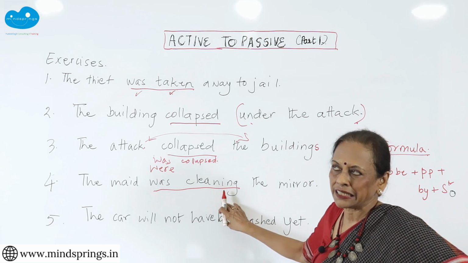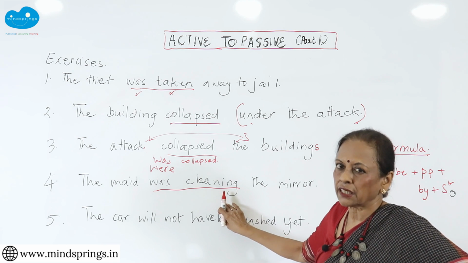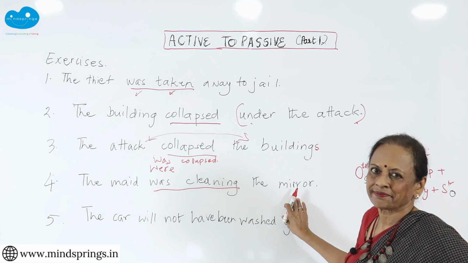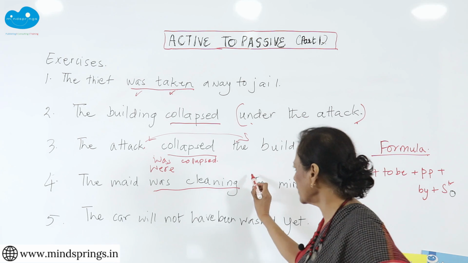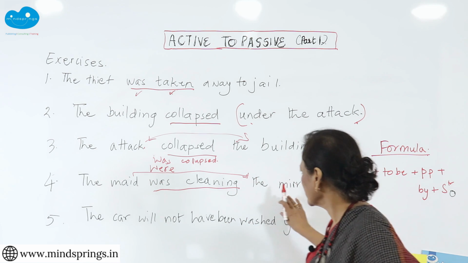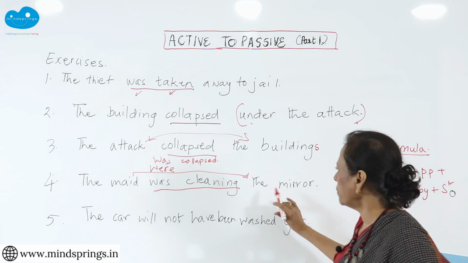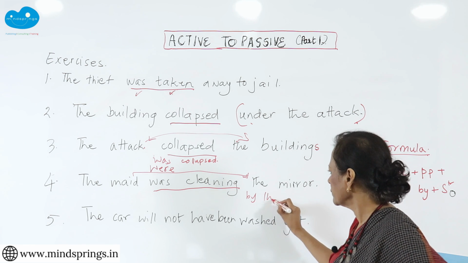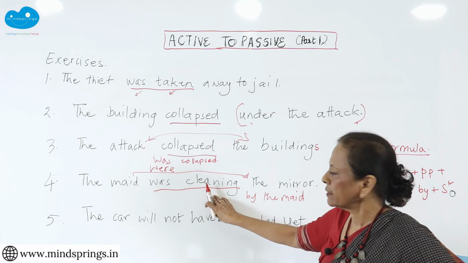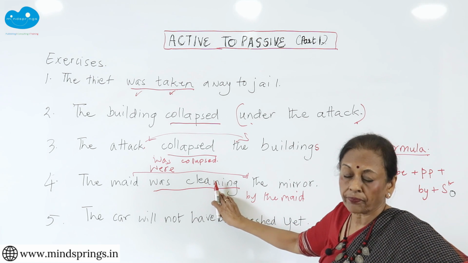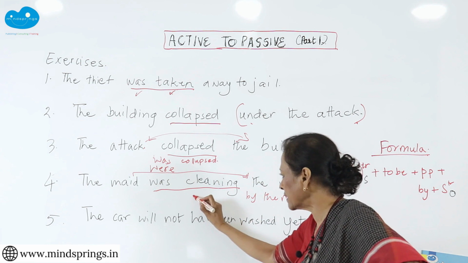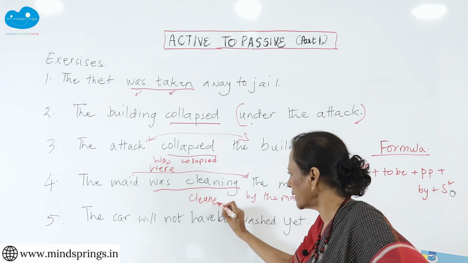Active past continuous tense. Is it transitive or intransitive? Let's ask, was cleaning what? The mirror. Transitive verb. So we just have to switch these guys like this. So the mirror will come here and the maid, by the maid. Now see what happens to this was cleaning. We know that this has to be past participle. So what will it be? Has cleaned. Take out the has and you get cleaned. C-L-E-A-N-E-D. I've got my past participle.